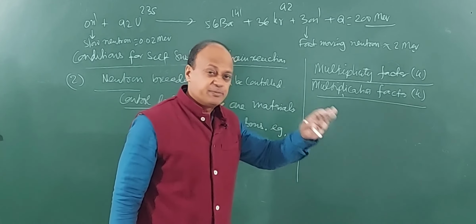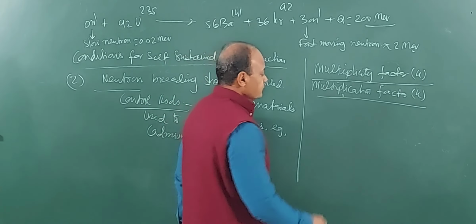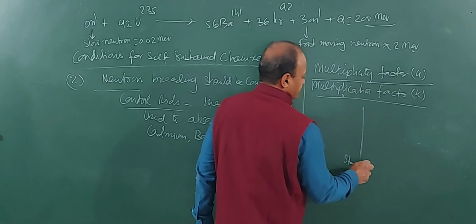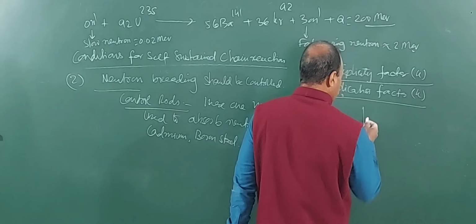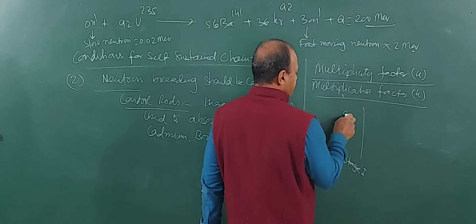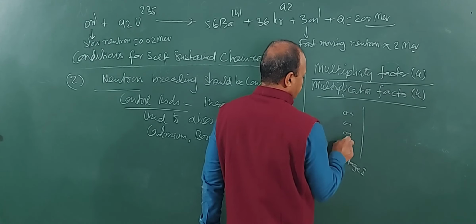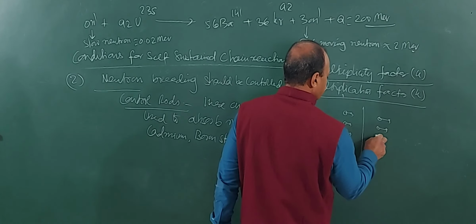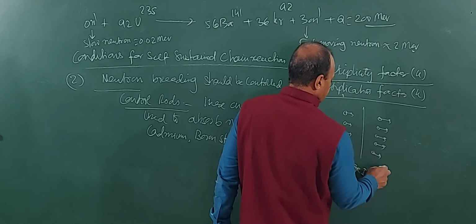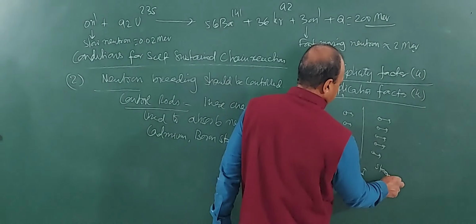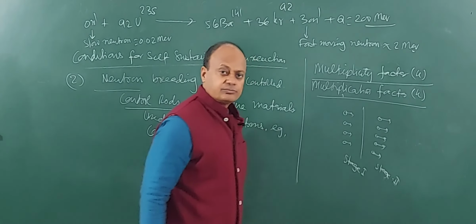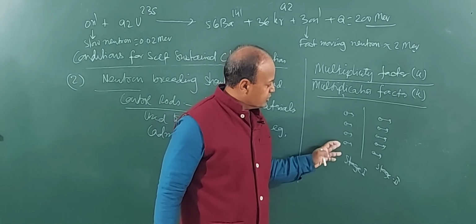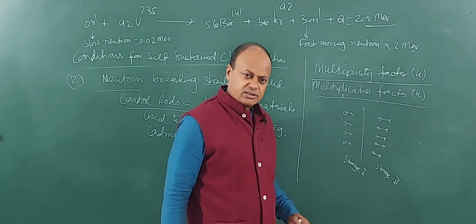Suppose a fission reaction is proceeding. This is stage 1 of fission, on the left hand side I have a certain number of neutrons that have been injected, and a certain number of neutrons are here in stage 2. I have input how many neutrons, for example? 4 neutrons.